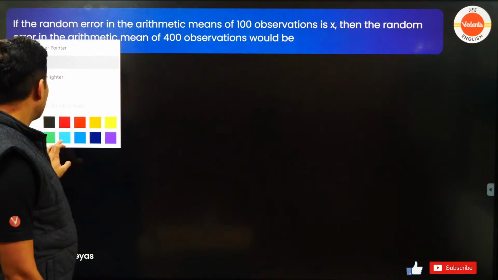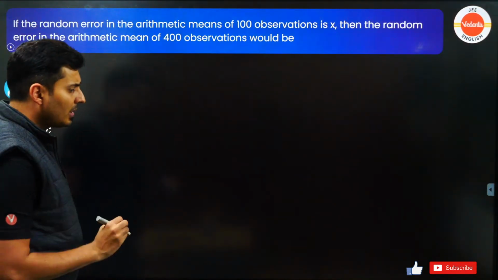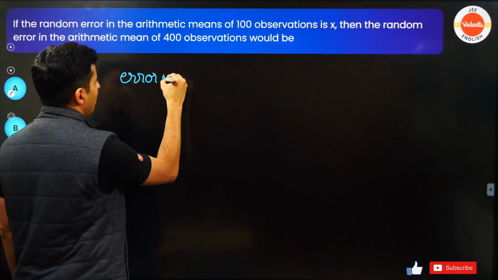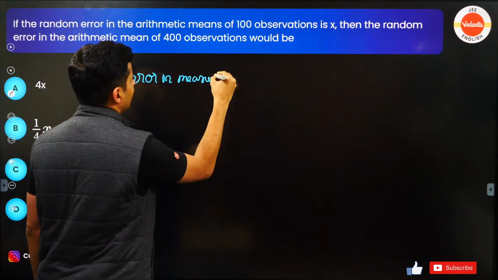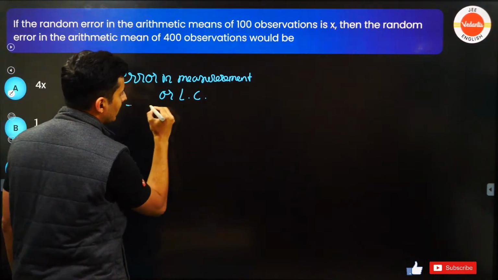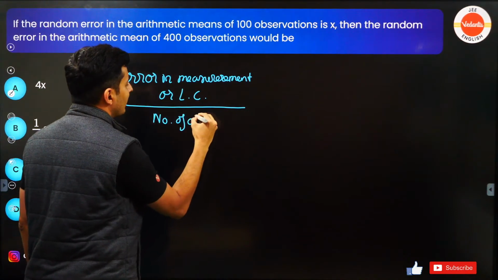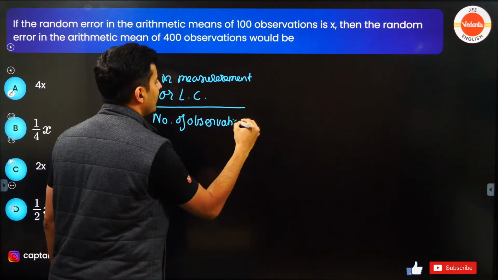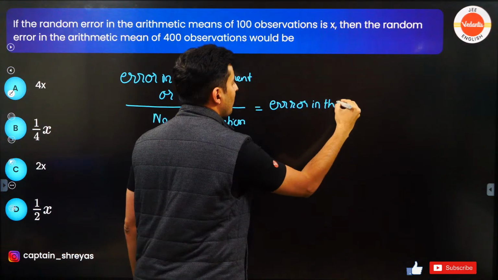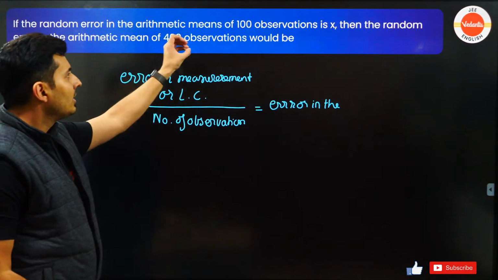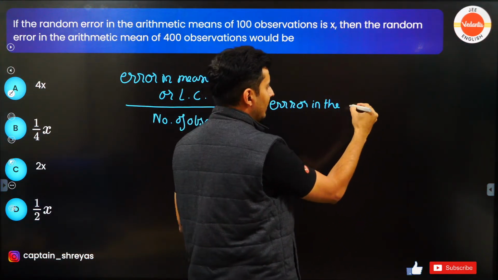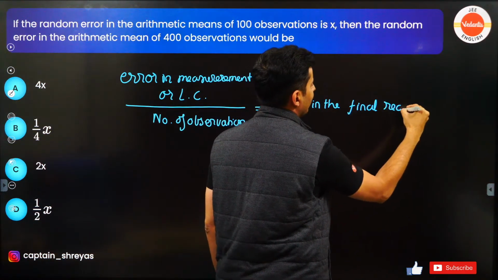So my dear students, keep this in mind. Whenever you have an error in the measurement, which can also be the least count, upon the number of observations, that gives you the error in the final reading.